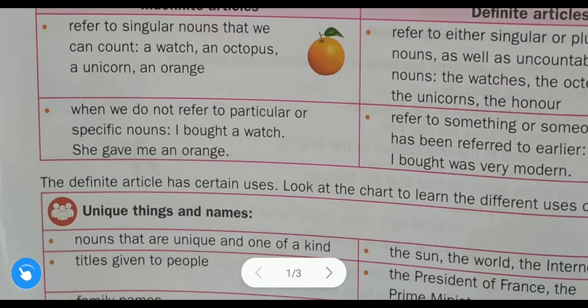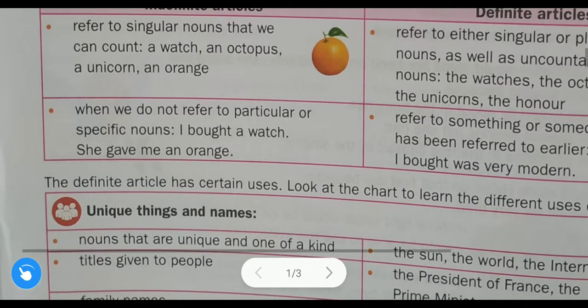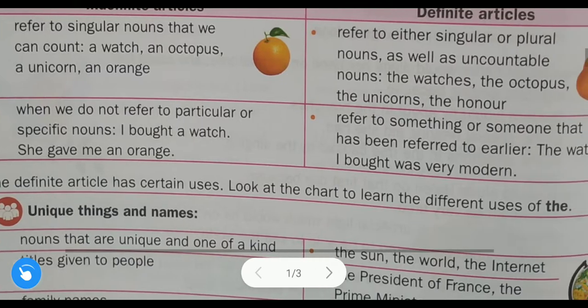Orange is also used here in a very general context. So that is why we use indefinite articles. Remember this rule. When we do not refer to a particular or specific noun, then we use indefinite articles. You will understand this rule after discussing this.